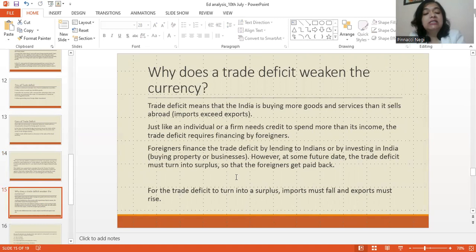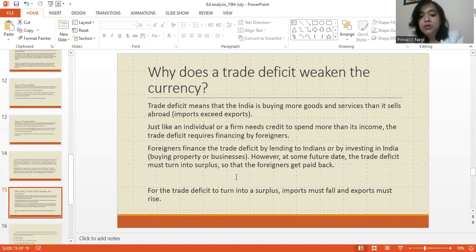Now, students, this is the last point: why does a trade deficit weaken the currency, students, right? Understand this: if I take India's case here, trade deficit would mean that India is buying more goods and services than it sells abroad, right? So it is buying more goods, which means it is spending more foreign exchange than it is earning, right?